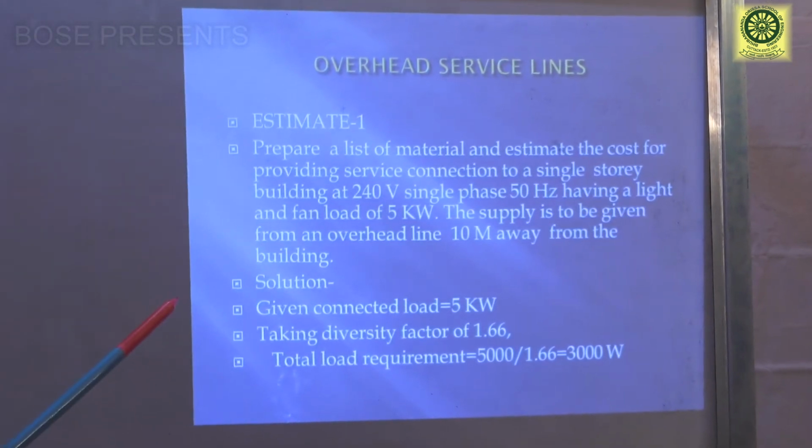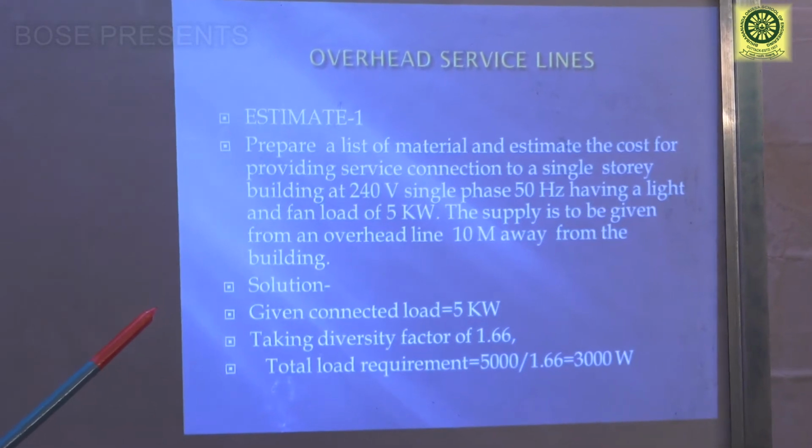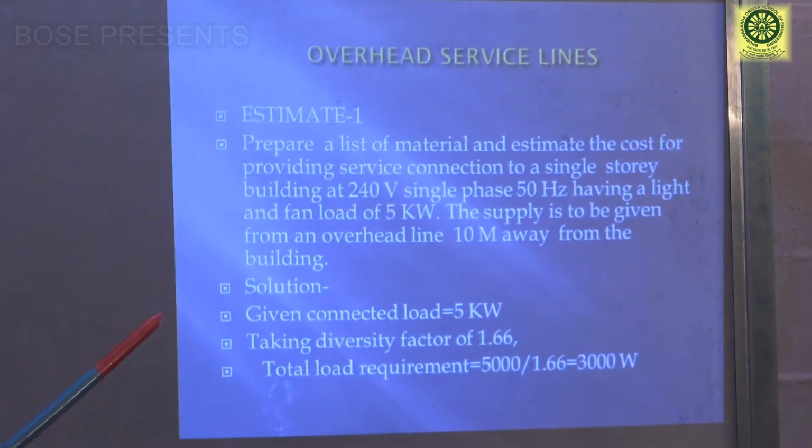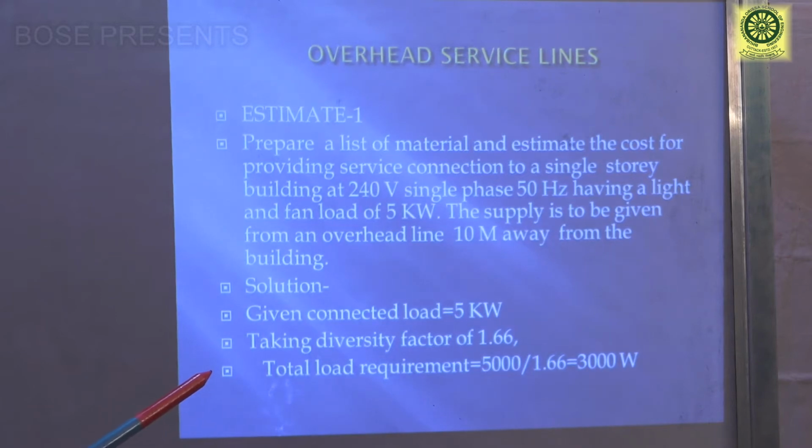Prepare a list of material and estimate the cost for providing service connection to a single story building. That means there is no second floor. The building is at 240 volt, single phase, 50 hertz, having a light and fan load of 5 kilowatt. That means the total load in that house is 5 kilowatt. The supply is to be given from an overhead line 10 meter away, that means the consumer is 10 meter away from the pole.